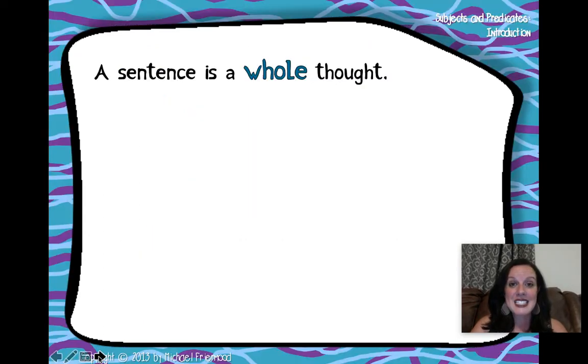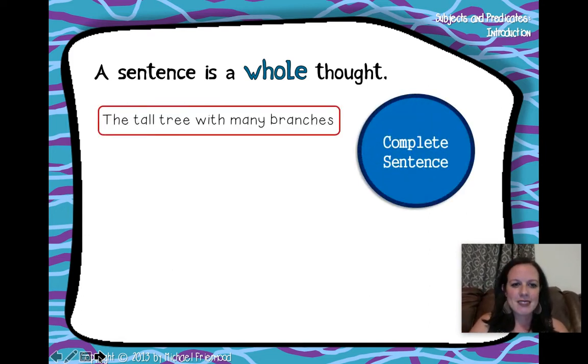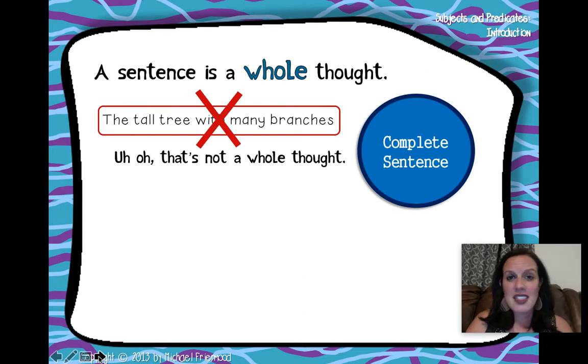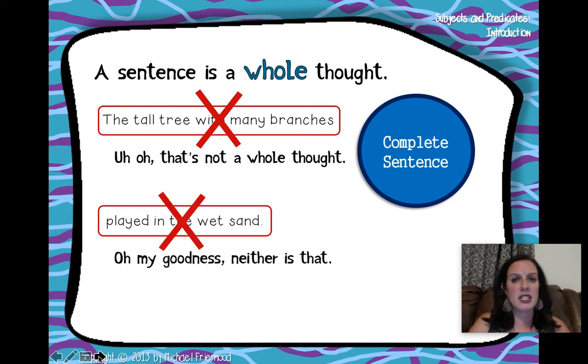A sentence is a whole thought. The tall tree with many branches. Uh-oh, that's not a whole thought. Played in the wet sand. Oh my goodness, that is not a whole thought either. What played in the wet sand? The tall tree with many branches. Well, what happened to the tree?